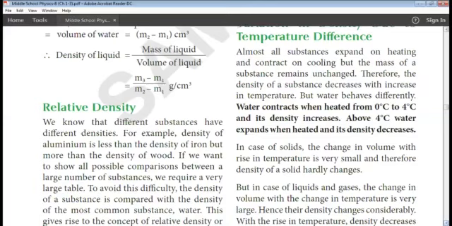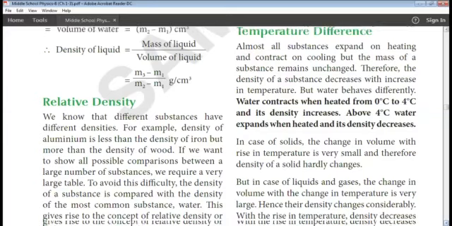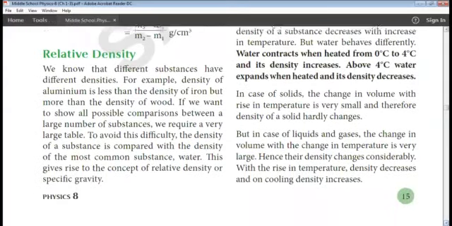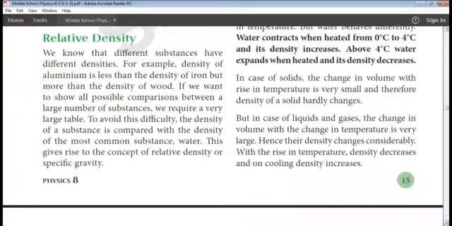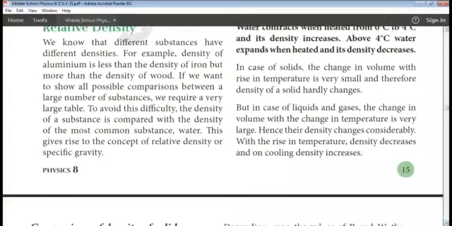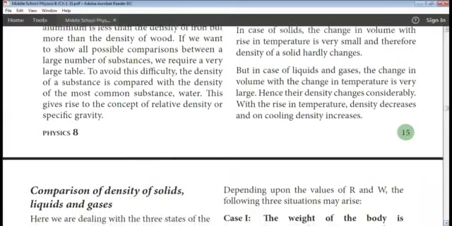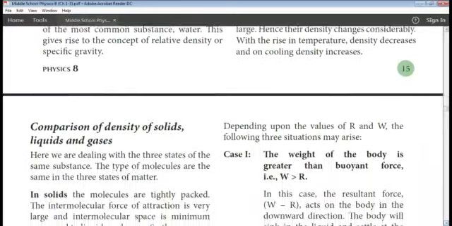And above 4 degrees Celsius, water again expands when heated and its density decreases. In case of solids, the change in volume with rise in temperature is very small, and therefore density of solid hardly changes. But in case of liquids and gases, the change in volume with change in temperature is very large. Hence, their densities are going to change. With the rise in temperature, density decreases, and on cooling, density increases.